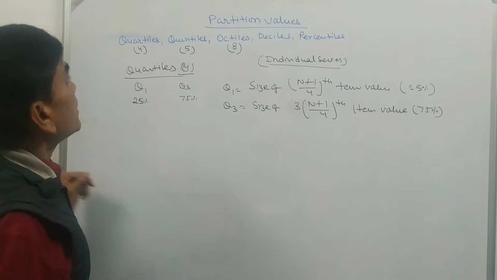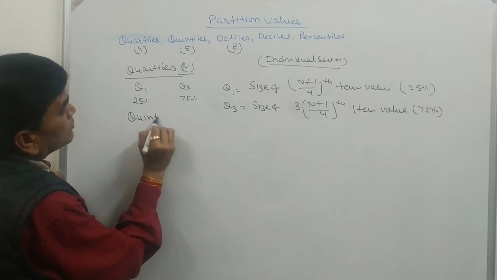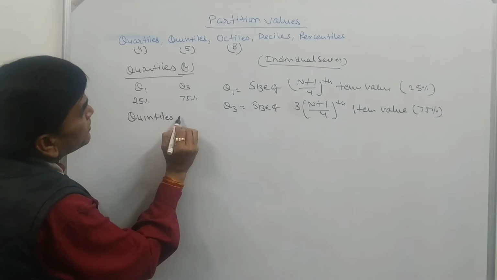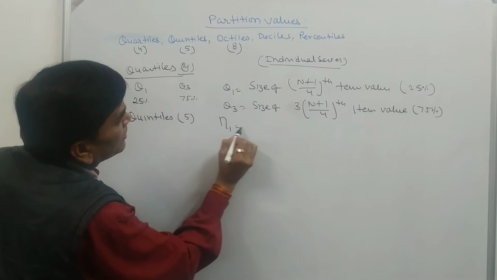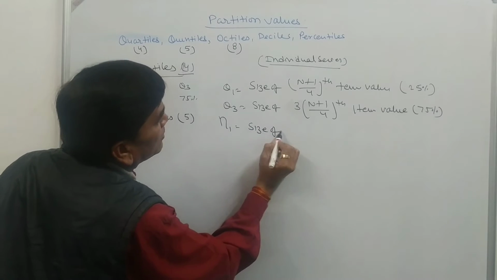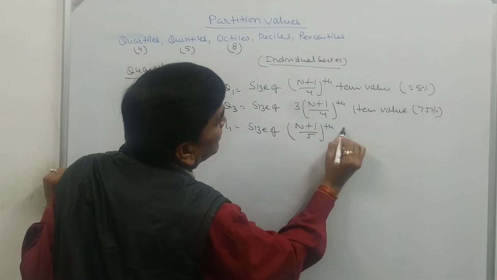Similarly, quintiles divide a series into 5 parts. So the first quintile is the size of (n plus 1) upon 5th item value.